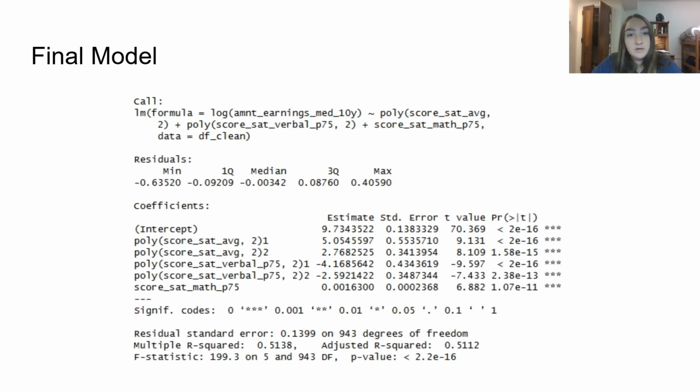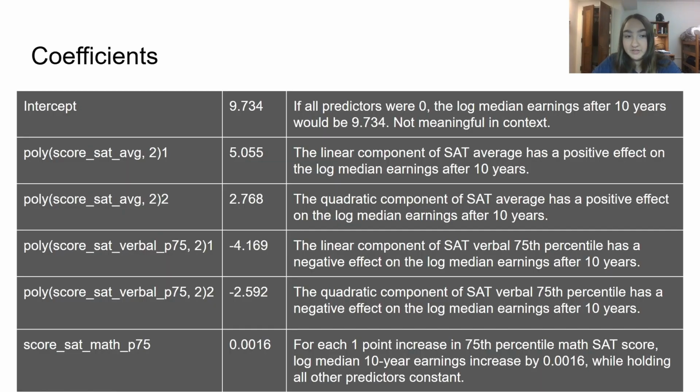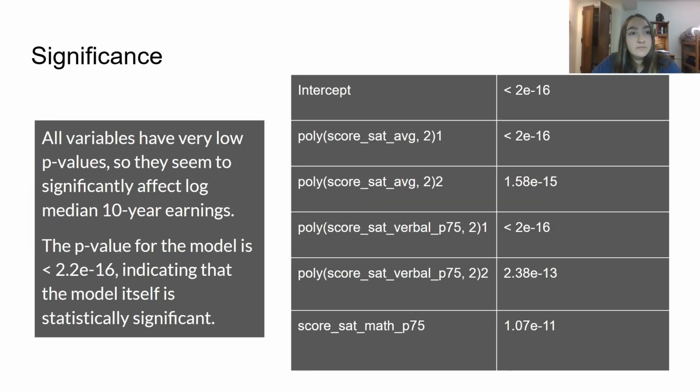For the final model, we have the log of the Y variable with the SAT average squared plus the SAT verbal 75th percentile squared plus the SAT math 75th percentile. And here is the interpretation of each coefficient.